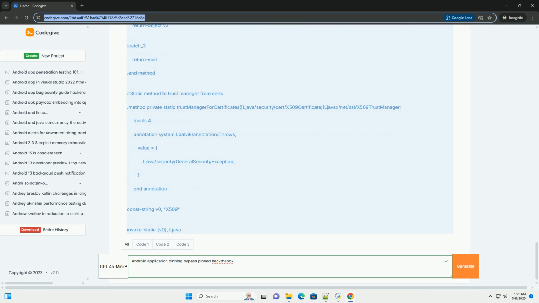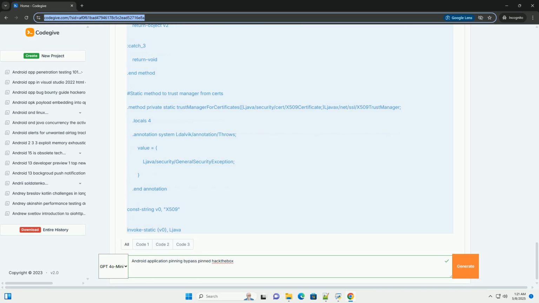3. Pin Burp Suite certificate, more secure. This script extracts the Burp Suite CA certificate from a file. You need to export it from Burp Suite and push it to your device, and it modifies the trust manager to trust only that certificate. This allows you to intercept traffic through Burp Suite without breaking the application's pinning.